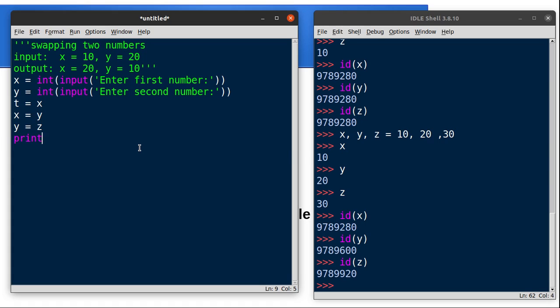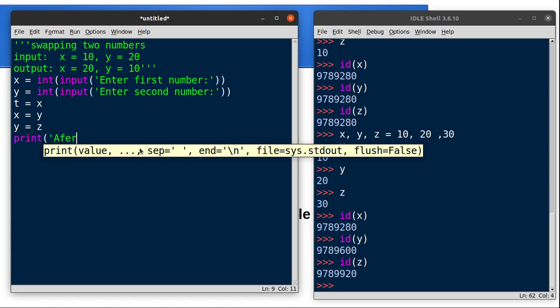So let's print the result. After swapping, x is equal to. When you are trying to print the value from memory, mention the variable name. What you have given between quotes will appear on the screen, except the variable name, which is replaced by the value stored in memory.